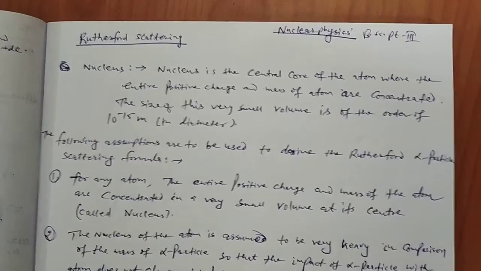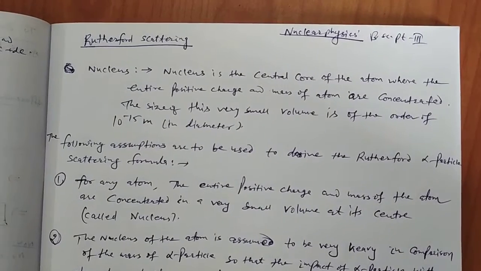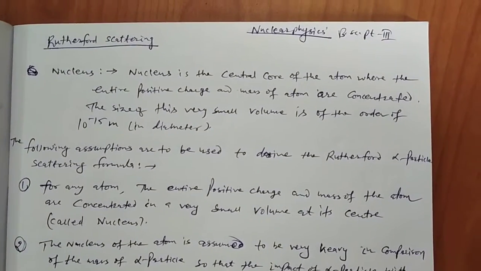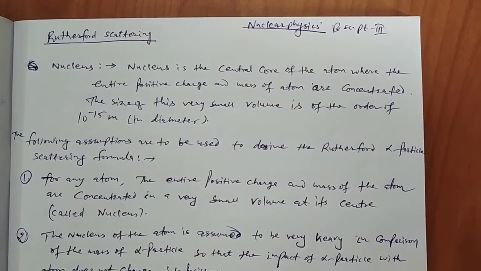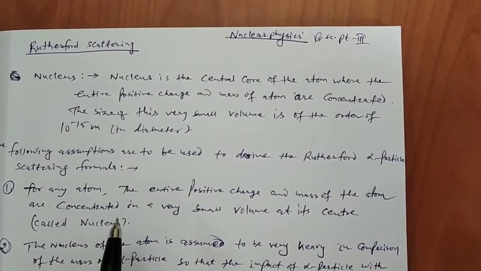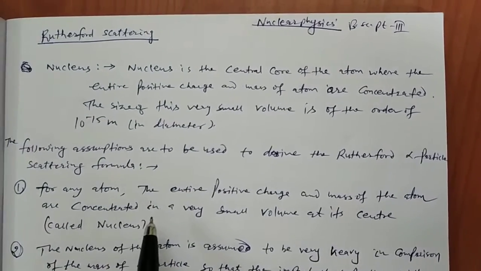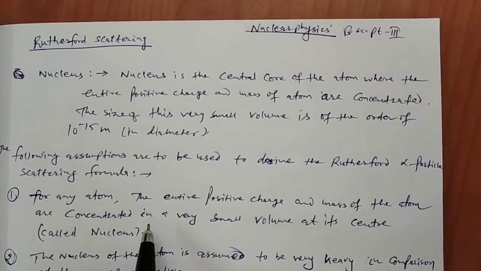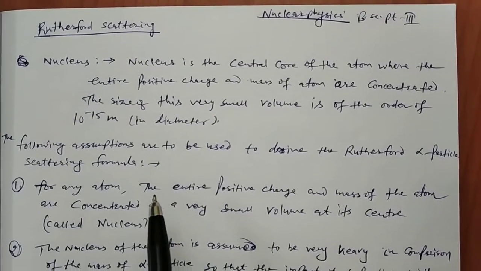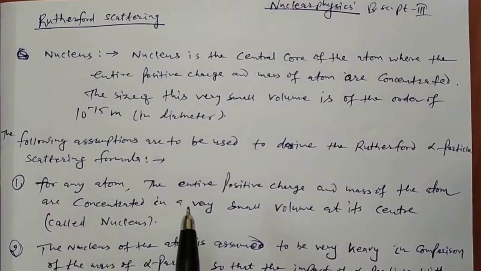The nucleus could be discovered by Rutherford scattering. Rutherford proved that the large angle scattering is possible when the entire positive mass of the atom is concentrated in a very small central region of the atom. This very small central region is called the nucleus, and the scattering of the alpha particle is possible due to the repulsive Coulomb interaction of the positive charge of an atom.